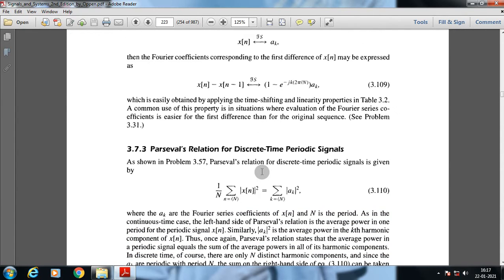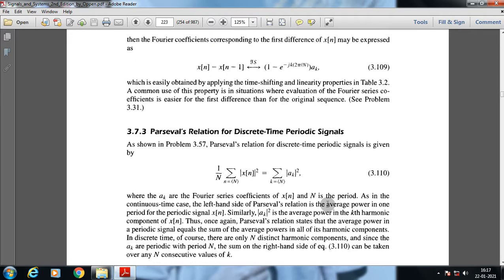Next one, the Parseval relation for discrete time periodic signals. Where the a suffix k are the Fourier series coefficients for x of n and N is the period, the summation over n equals N of mod x of n whole square, is equal to the summation over k equals N of mod a suffix k square.